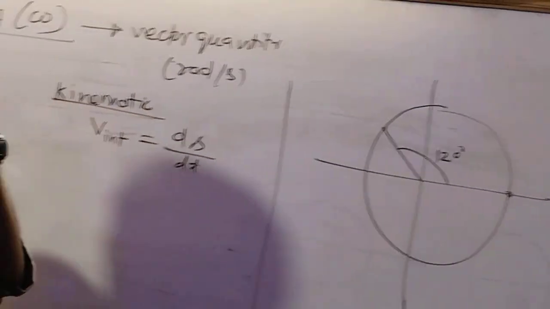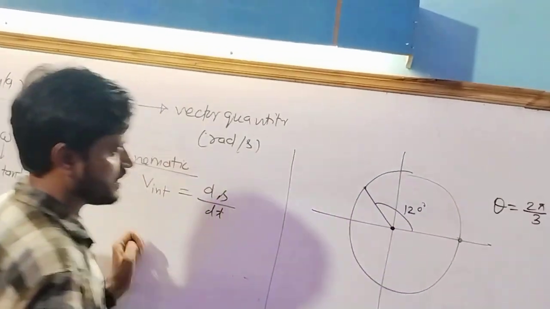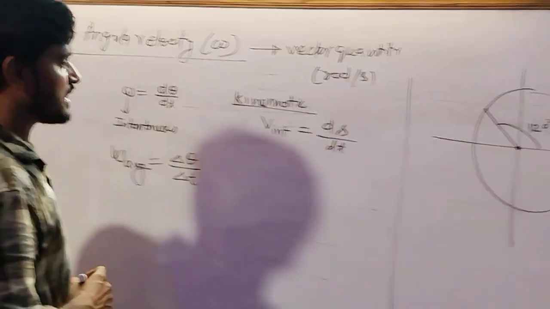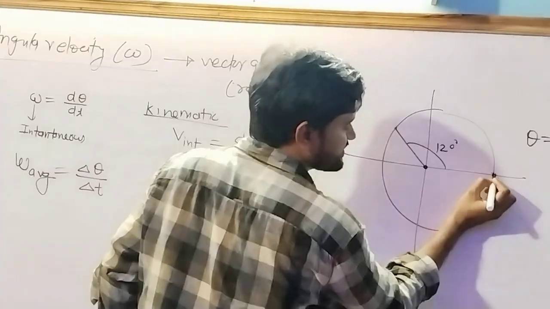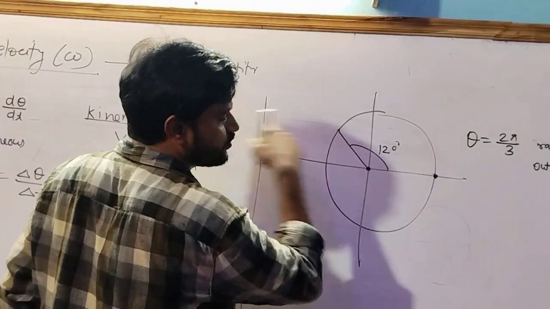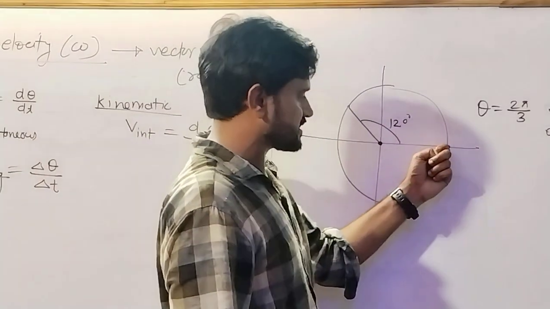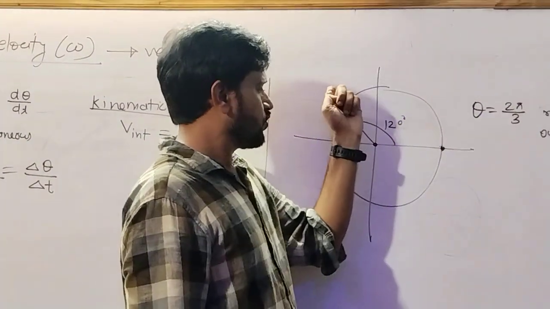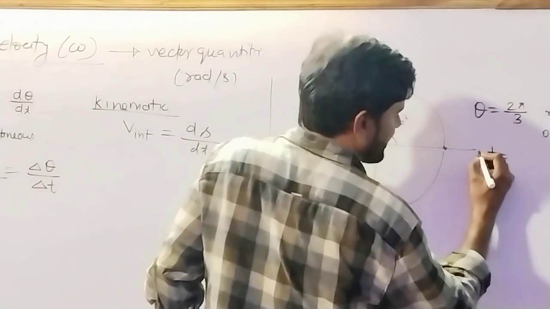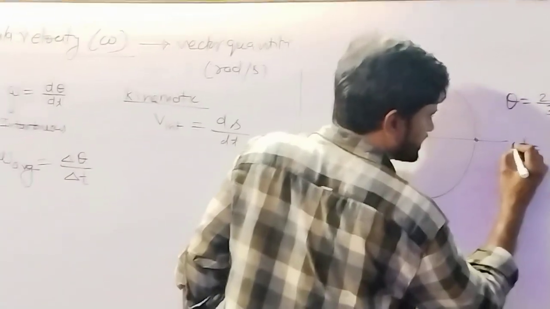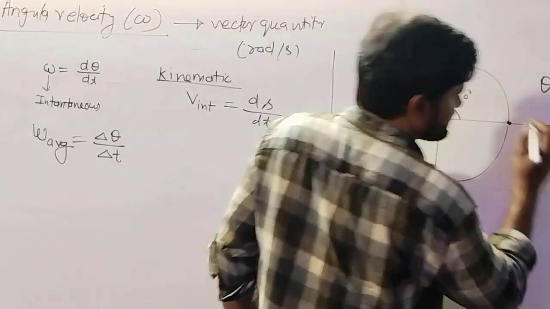But if the object takes 5 seconds to go from here to here, it means the time taken, the change in time, is 5 seconds.